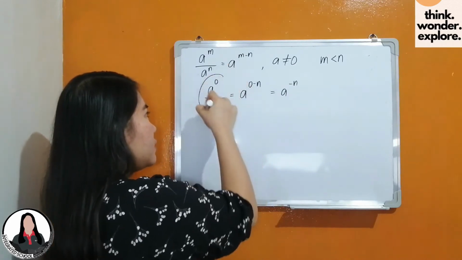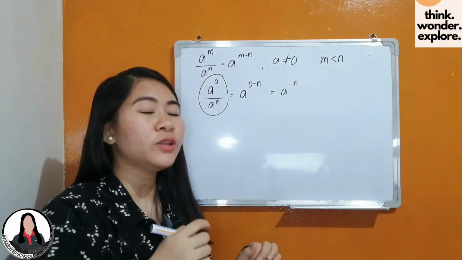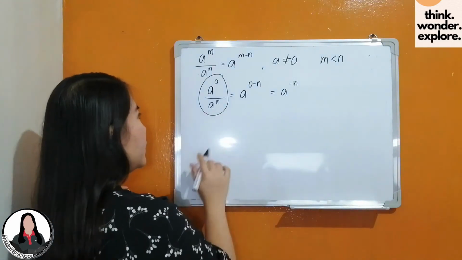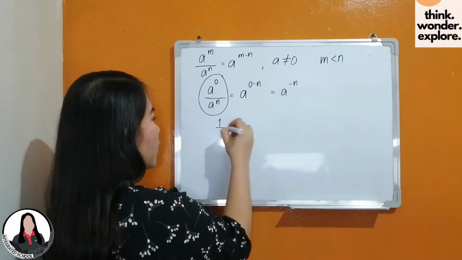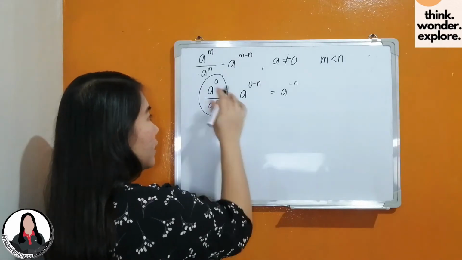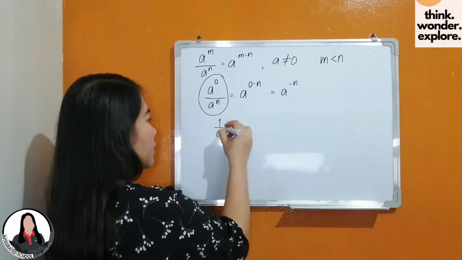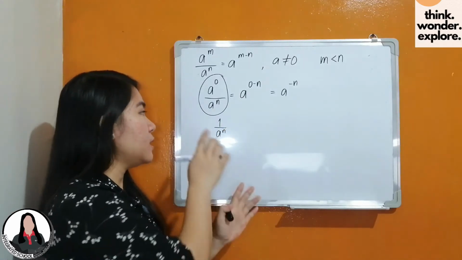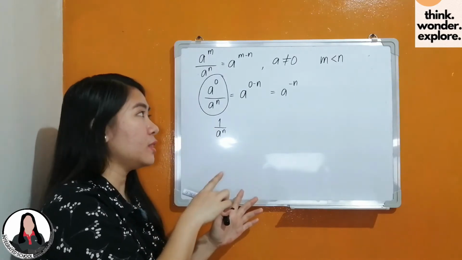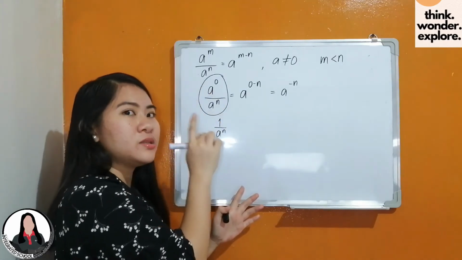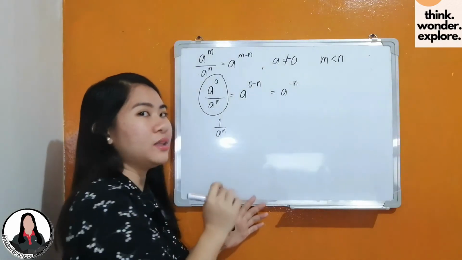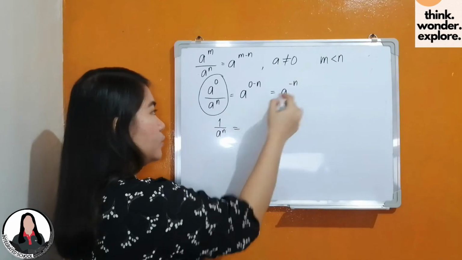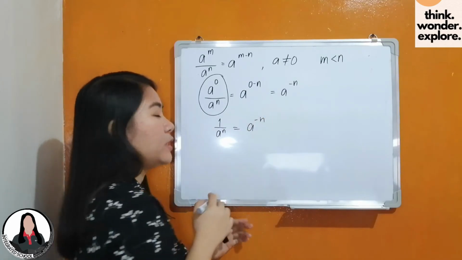At kung mapapansin ninyo, ang rational expression na ito, meron tayong isang pwedeng i-simplify, and that is the numerator. So, ang numerator natin ay pwede nating i-rewrite as 1 and then over a raised to n. So, if a raised to 0 over a raised to n is equivalent to 1 over a raised to n, and a raised to 0 over a raised to n is also equal to a raised to negative n, therefore, 1 over a raised to n is equal to a raised to negative n.